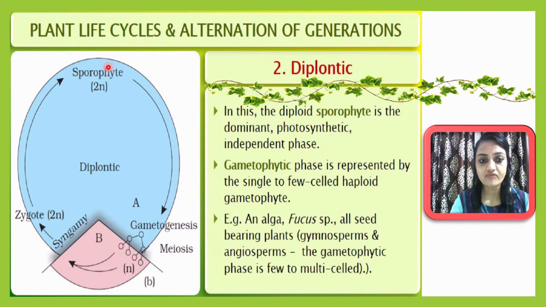Okay, so the sporophyte undergoes gametogenesis. Then gametes will be formed. After gametogenesis, syngamy occurs, and as a result the zygote is formed, and the zygote will further divide and form the sporophyte. This is the whole life cycle in case of a diplontic type of pattern.